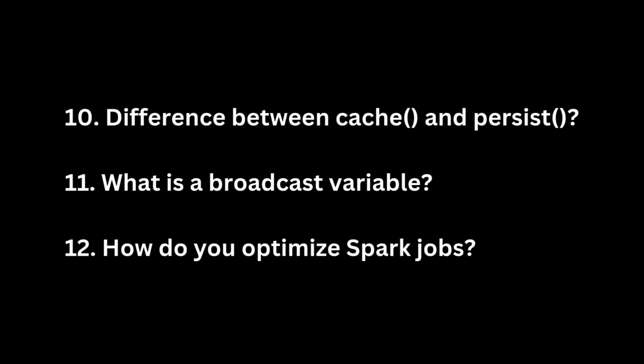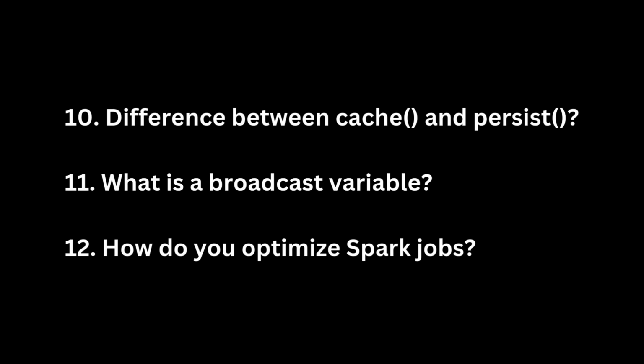Question 10. Difference between cache and persist? The key difference between cache and persist in Spark lies in their flexibility and storage levels, while both serve the same fundamental purpose of optimizing performance by storing intermediate computation results in memory or disk. The cache method is essentially a simplified version of persist that defaults to storing data in memory-only storage level, making it convenient for quick optimization when memory is sufficient.